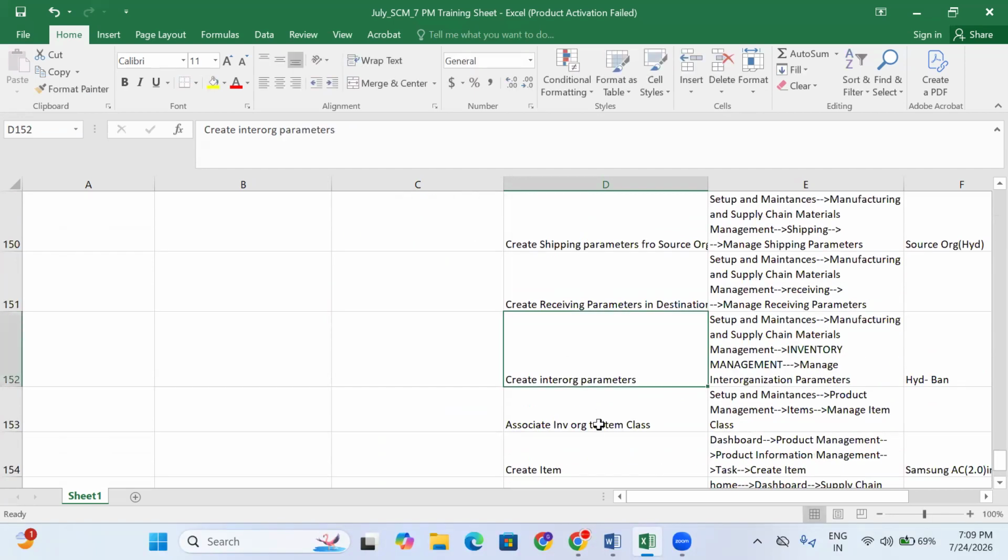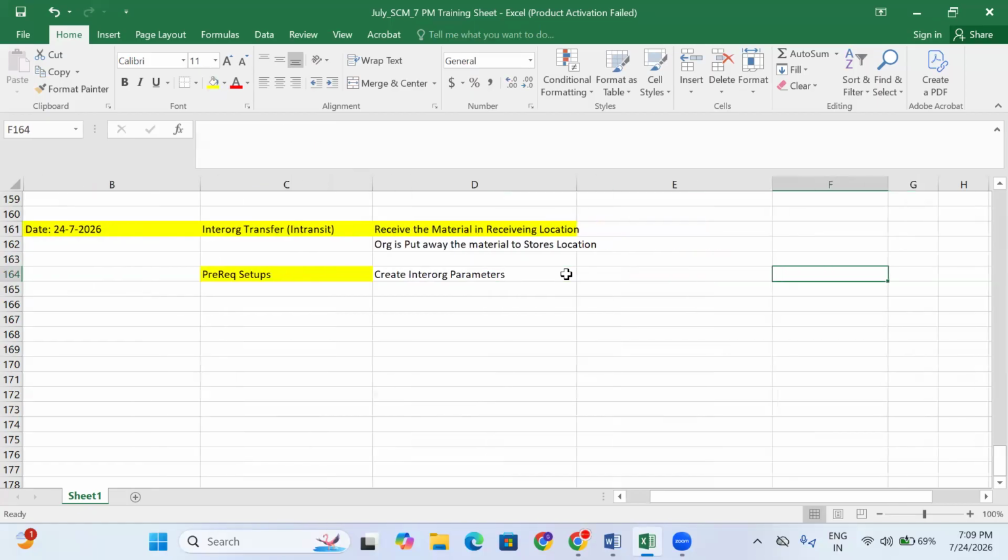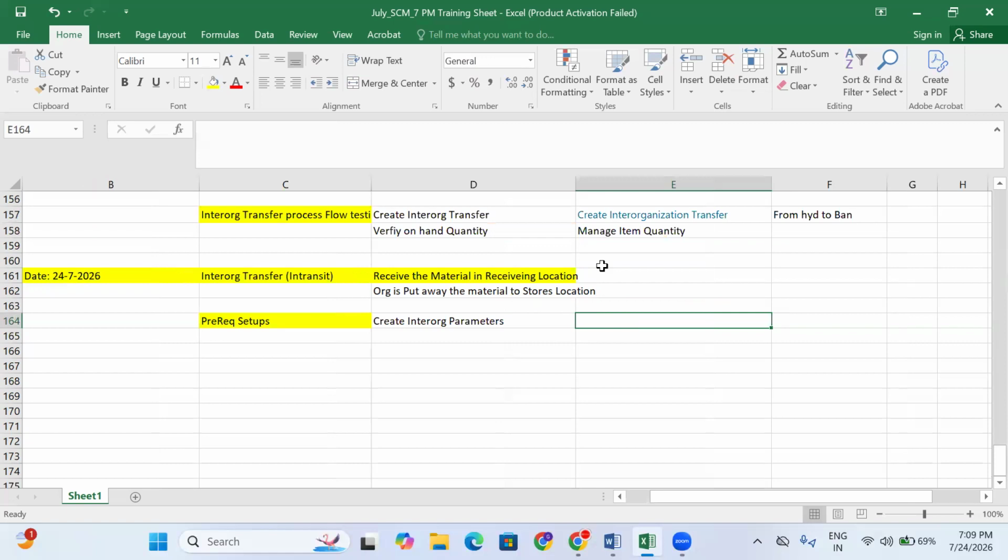It's not intercompany, sorry. Let's create the inter-org parameters. Why inter-org parameters? While creating the inter-org parameters, you have a checkbox for whether this transaction is a direct transaction or an in-transit transaction.